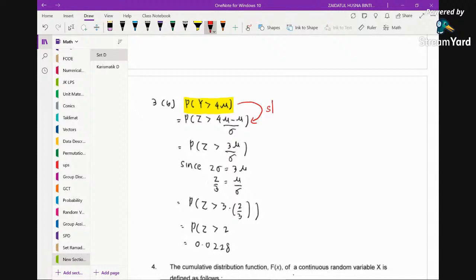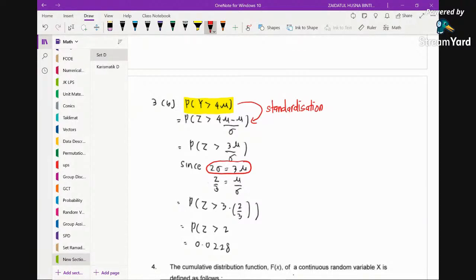Okay, so this is the process of standardization. So 4 mu minus mu divided by standard deviation, and you will see that this is 3 mu over sigma. Now, from the information given, you can see that 2 sigma equals 3 mu.